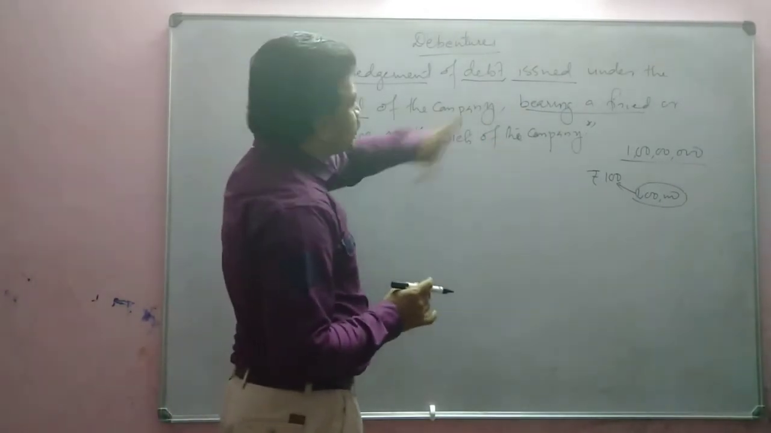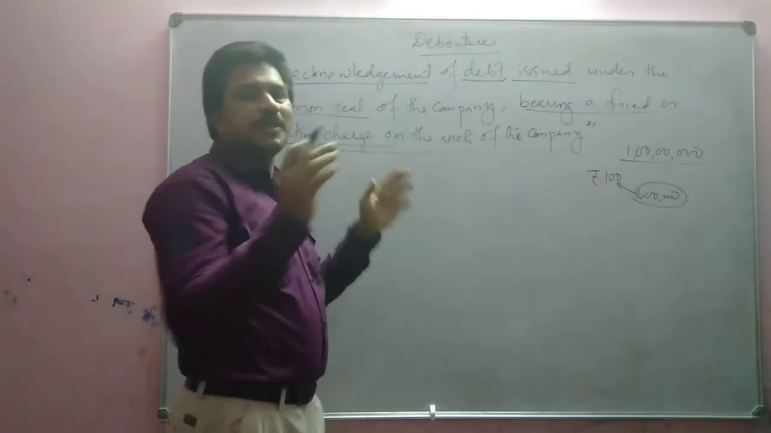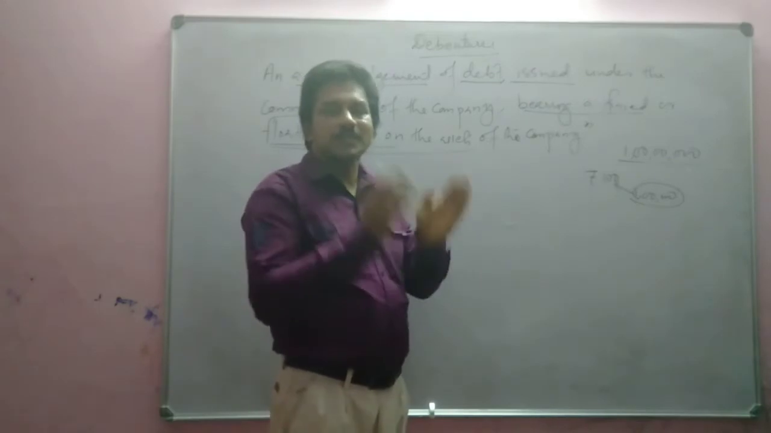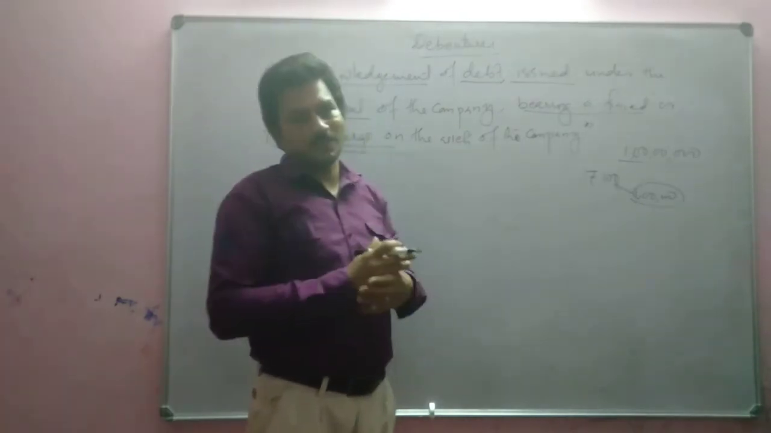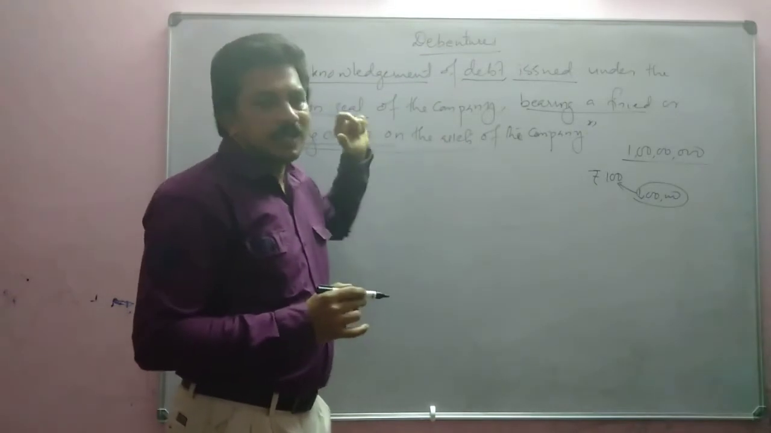So this debenture is issued under the common seal of the company and bears a fixed or floating charge on the assets of the company. That document is called a debenture. Then this is all about debentures.